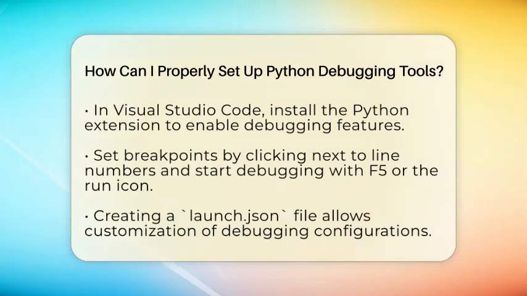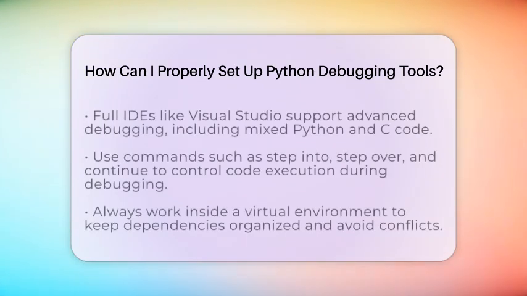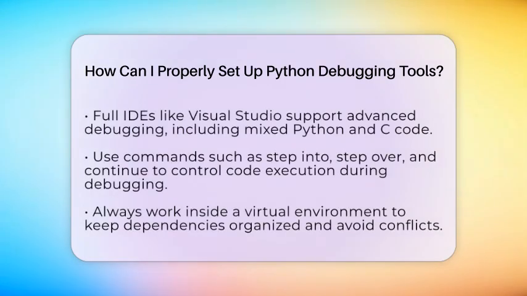Next, if you use Visual Studio Code, you need to install the Python extension. It adds debugging features directly into the editor. Open your project, set breakpoints by clicking next to the line numbers, and then press F5 or click the Run icon to start debugging. You can also create a configuration file called launch.json to customize how your program runs.